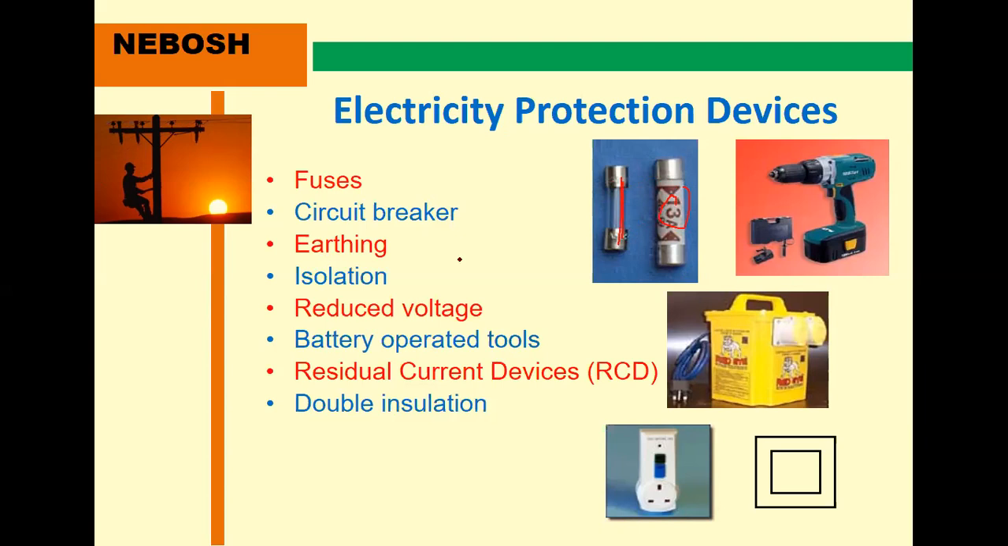Okay, circuit breakers, also earthing and isolation, meaning protection, and reduced voltage, battery operated tools, residual current devices, and double insulation. These are the electricity protection devices, because fuses are used to protect from electricity.